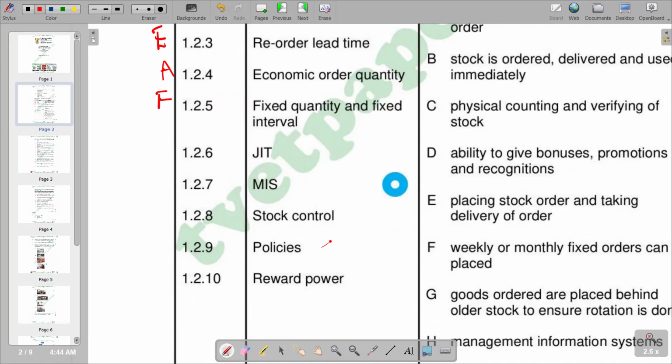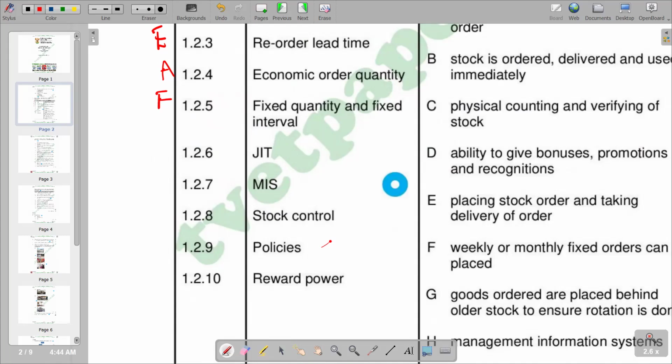So basically, the goods are going to be received at the point in time that they actually are needed. So that is just in time, JIT.